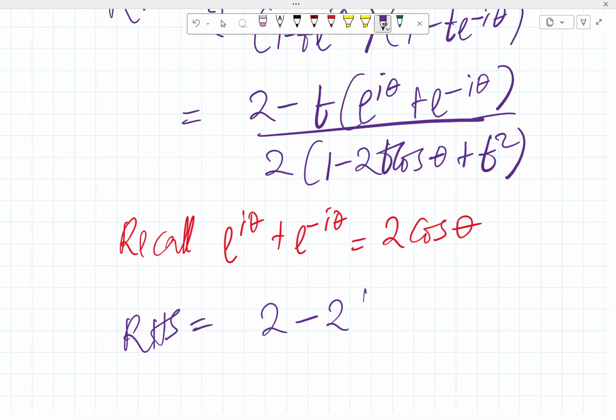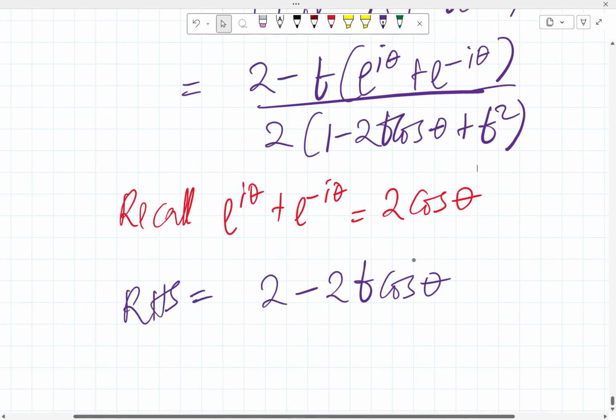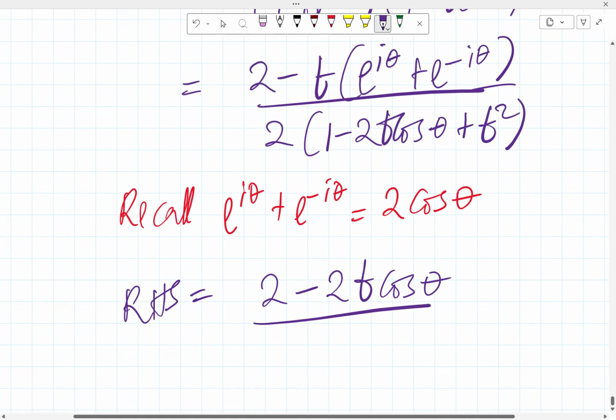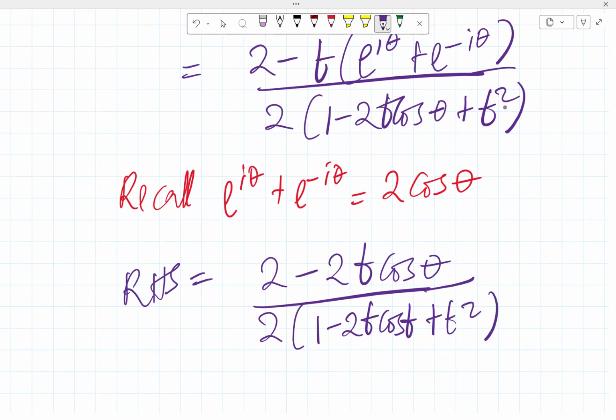2 minus 2t cos theta, because this is 2 cos theta here, all over 2 again, into 1 minus 2t cos theta plus t squared down here.